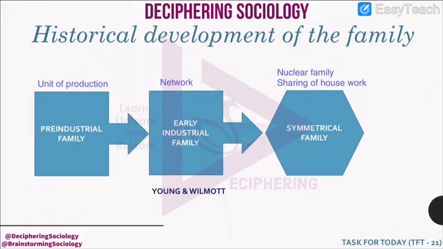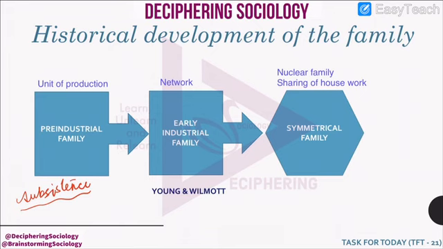But how has family developed historically? There are many thinkers who have analyzed this development in different ways, but there is one set of thinkers, Young and Wilmot. They say that in the pre-industrial society, the family was a unit of production. That means the economy was subsistence economy. The family produced only that much which it could consume.